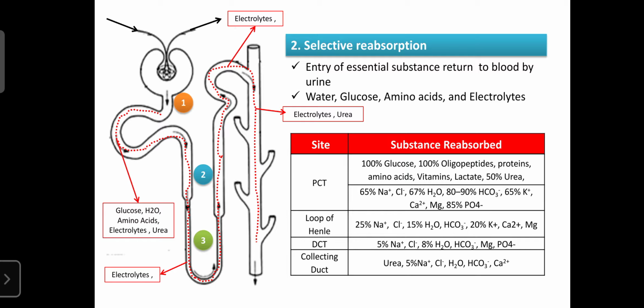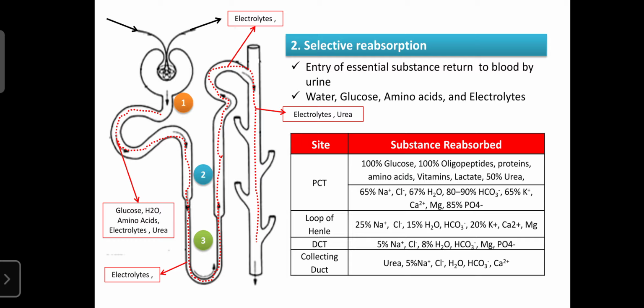Selective reabsorption is essential for reabsorption of water, because per day 170 to 180 liters of filtrate is formed. Urine is nothing but a composition of water, consisting of 99% water. It means among 170 to 180 liters, that much is reabsorbed. If it were not reabsorbed, we would have to take in more and more water continually. But God made certain provisions in our body, that is tubular reabsorption or selective reabsorption.